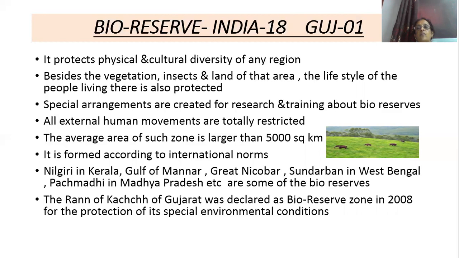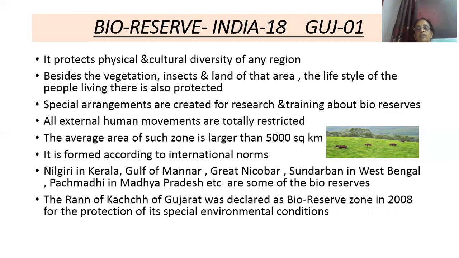That is why it is formed according to international norms and conditions. Some of the bioreserve areas are Nilgiri in Kerala, Gulf of Mannar, Great Nicobar, Sundarban in West Bengal, Panchmadi in Madhya Pradesh, etc.